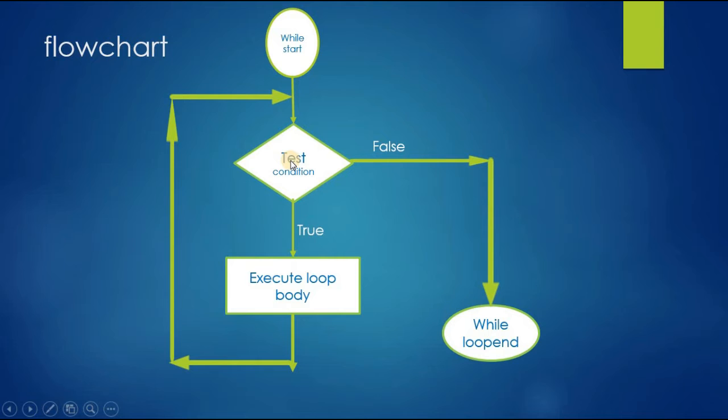If the condition is true, it will again execute the loop, and again go back. It will continue until we get the condition as false. When we get the condition as false, it will automatically come out of the loop. Here our loop will end. This is how the while loop works in C.